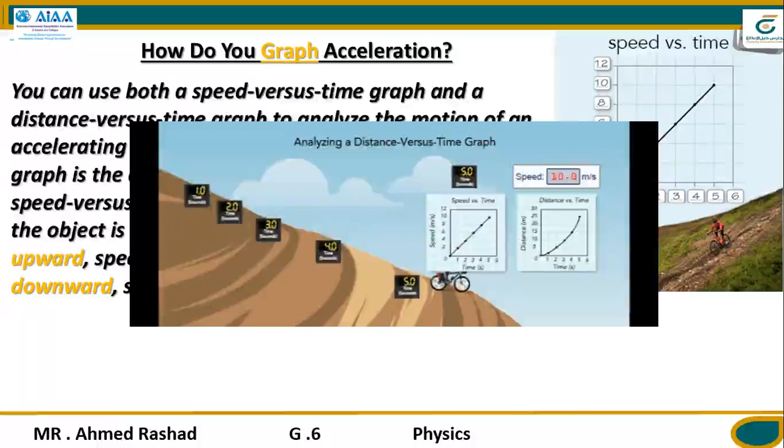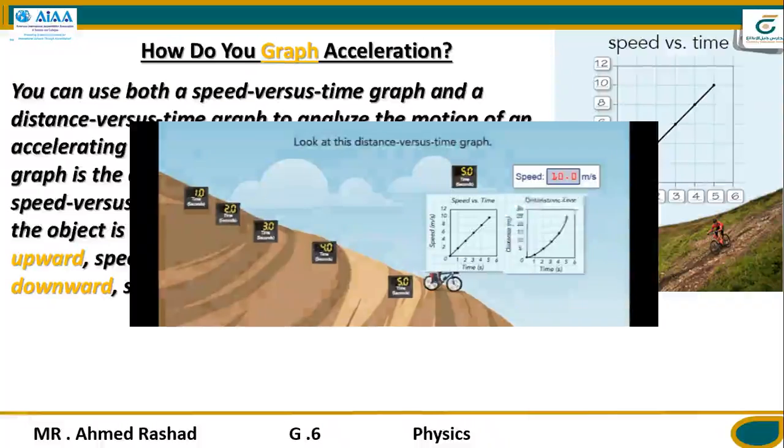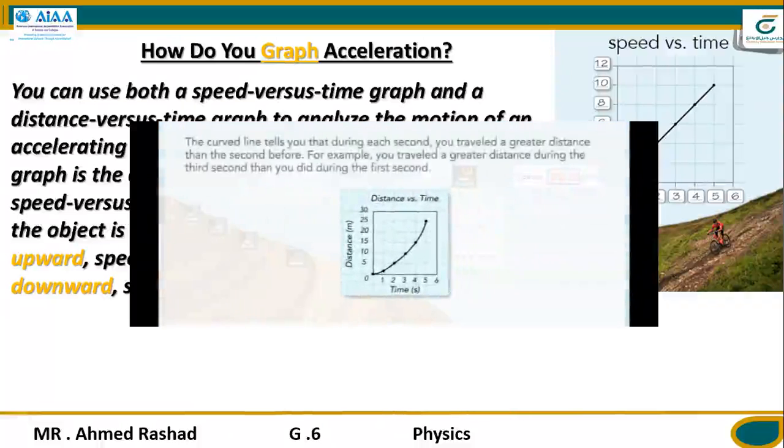Analyzing a distance versus time graph. Look at this distance versus time graph. The curved line tells you that during each second, you traveled a greater distance than the second before. For example, you traveled a greater distance during the third second than you did during the first second.